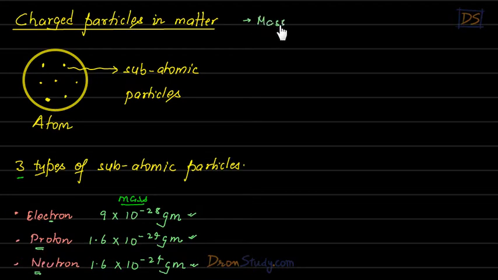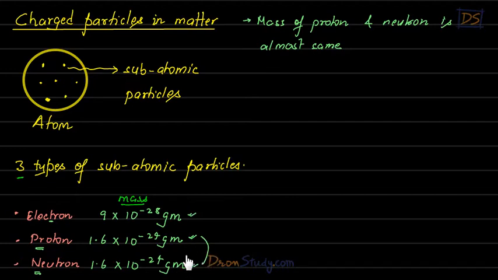So mass of proton and neutron is almost same. Right, students? Now you must be thinking that why I'm using the word almost here. See, the mass which I have told you here is not the exact mass. This is approximate mass of proton and neutron, and approximately their masses are same, students. If we do very exact analysis, their mass is slightly different, but that is beyond the scope of this syllabus. Okay, so first thing is mass of proton and neutron is almost same, students.